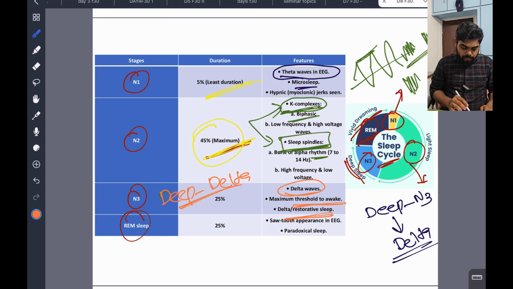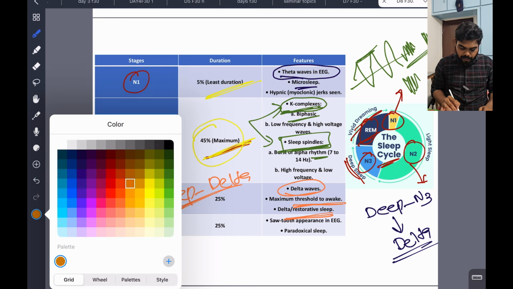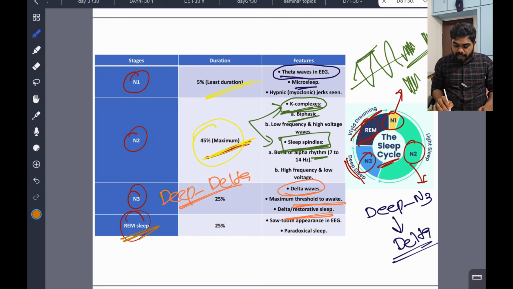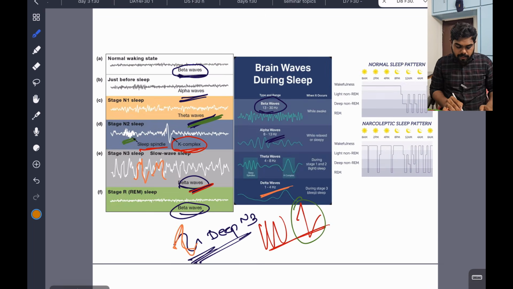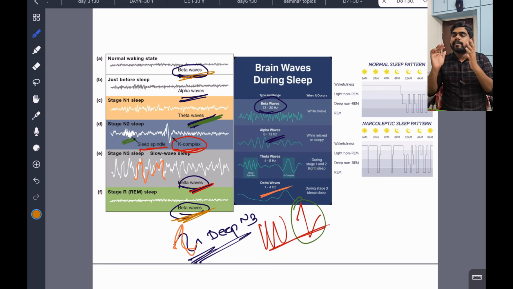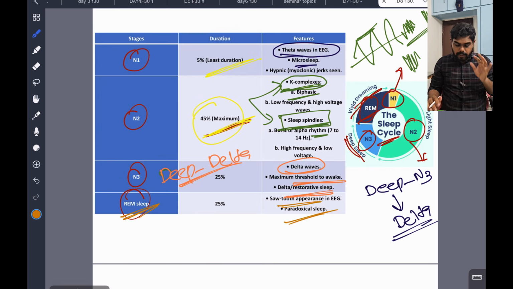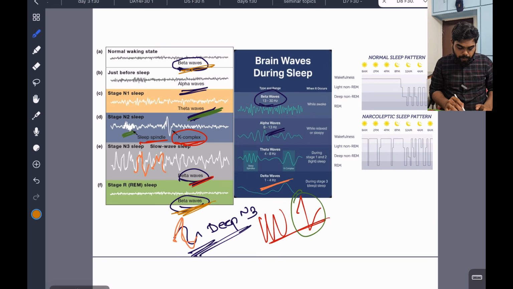Okay. Now we are coming to the last phase, known as the REM phase. In REM sleep you see something called a sawtooth appearance in EEG, known as paradoxical sleep. REM sleep waves are beta waves, and in the waking state also there are beta waves. So it's like you are sleeping but the brain is in a waking state. That's why it is known as paradoxical sleep. Here you can see the sawtooth appearance looking like beta waves. Clear.